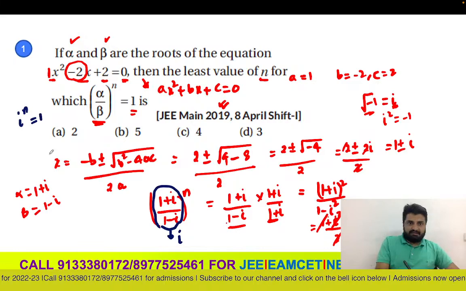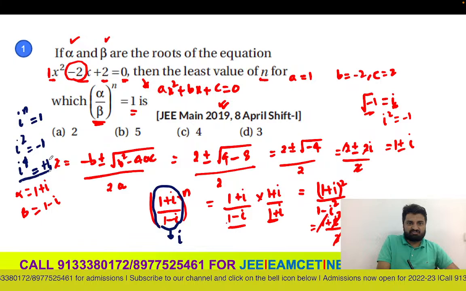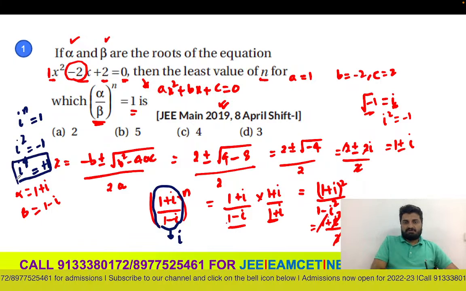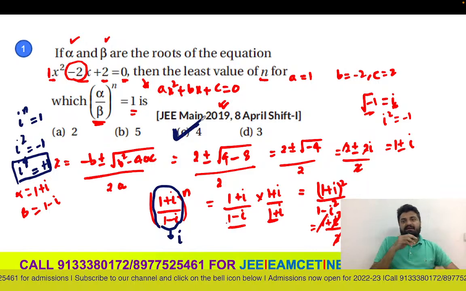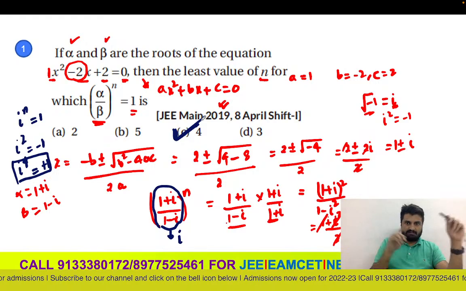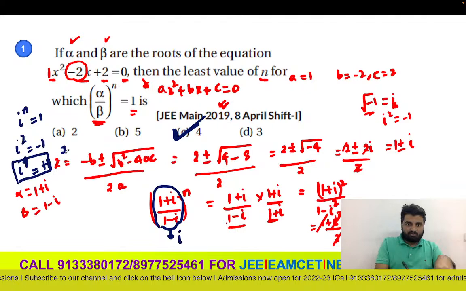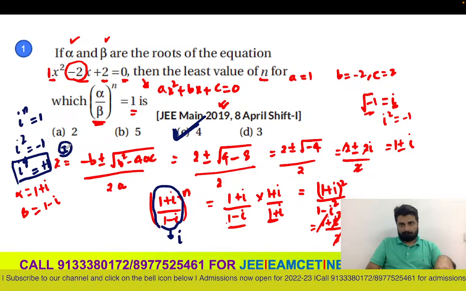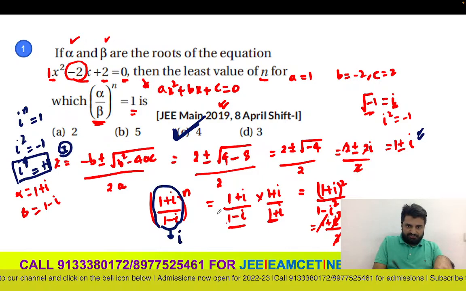We know that i square value is minus 1. So i power 4 value will be plus 1. So the third option will be the right answer for this. All I have done is I have used the roots formula to find alpha and beta. I have substituted, and in order to simplify this I have just rationalized.